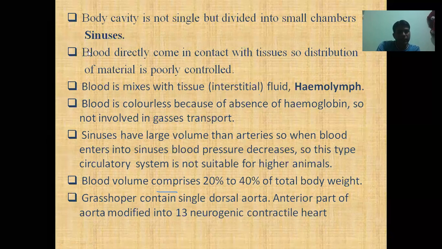If blood enters into the tissues directly, there is no control of distribution of material between the blood and the tissues. And when blood enters into the tissues, the body tissues or interstitial fluid mix with the blood. That mixture of the blood in the body cavity is known as hemolymph. Heme, as you know, is the term we use for blood, and lymph is clean water or body water. And the blood is colorless because of the absence of hemoglobin.